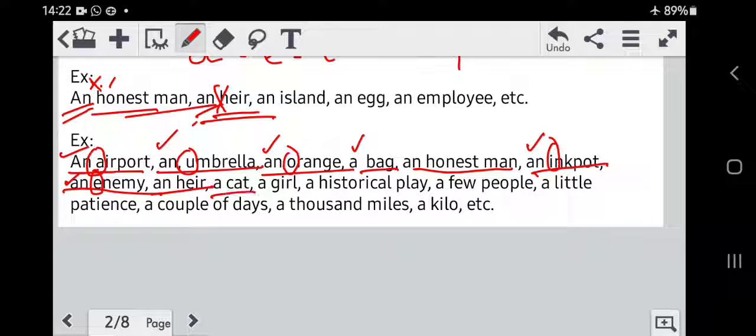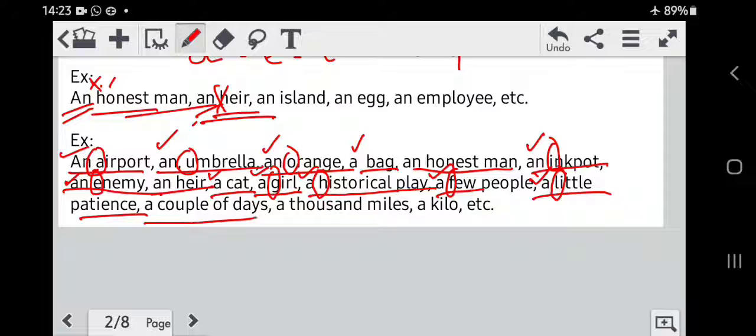A cat. Cat begins with the consonant C, therefore the article a is used. A girl. Again girl begins with the consonant G, therefore a is used. A historical play. Historical, what kind of play? Historical play. So historical starts with the consonant H, therefore the article a. A few people. Again few begins with the consonant F, therefore article a. A little patience. Little begins with the consonant L, therefore article a.